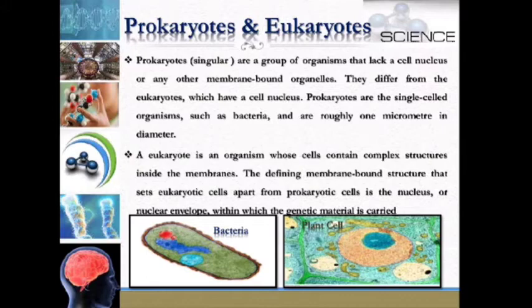A eukaryote is an organism whose cells contain complex structures inside membranes. The defining membrane-bound structure that sets eukaryotic cells apart from prokaryotic cells is the nucleus, or nuclear membrane, within which genetic material is carried.